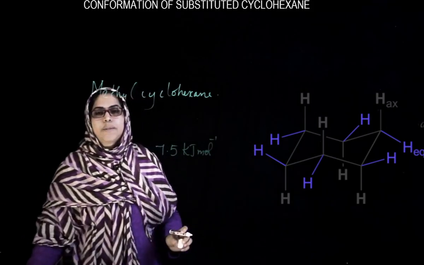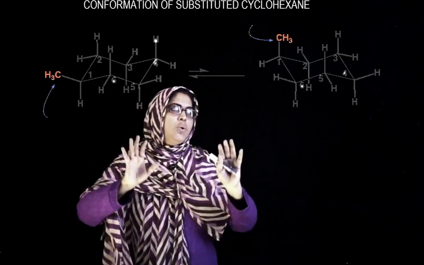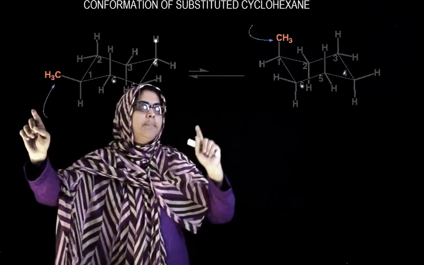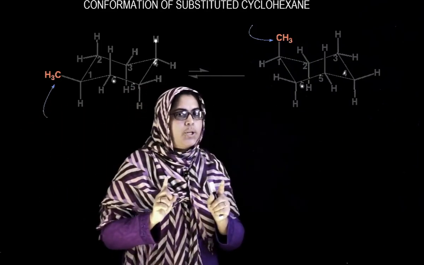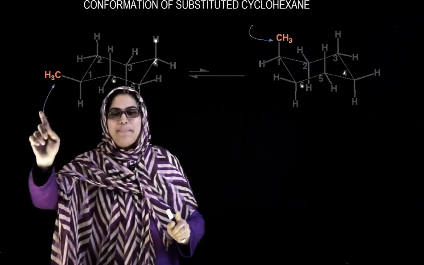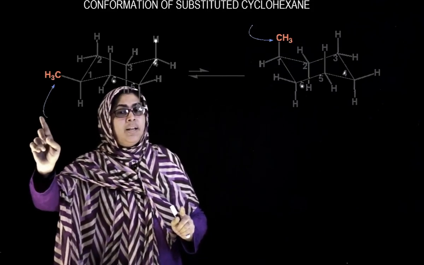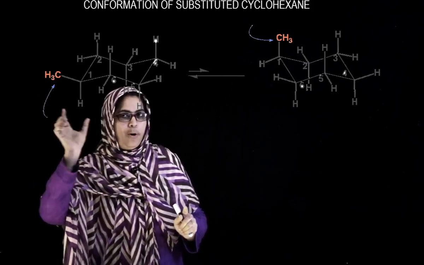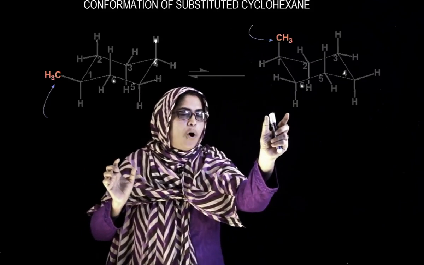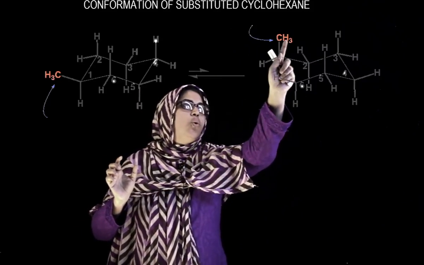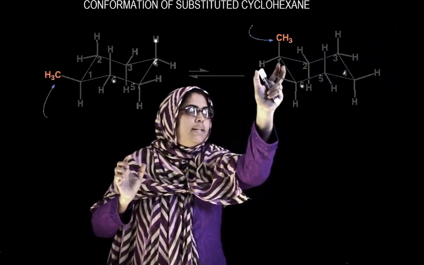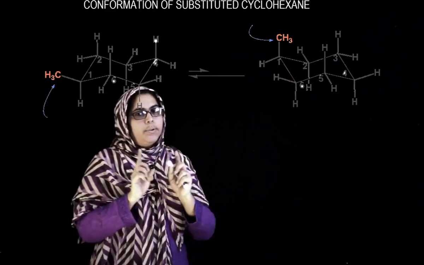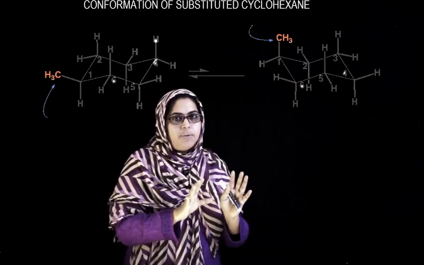So, when we come to the conformation of methyl cyclohexane, equatorial is possible, axial is possible. Which will be most stable? The equatorial will be most stable. Why? There is no 1,3 diaxial interaction in the equatorial form, whereas in the axial form, the CH3 group will be crowded with the axial hydrogen atom in the third position, so there will be 1,3 diaxial interaction and steric repulsion will be experienced.